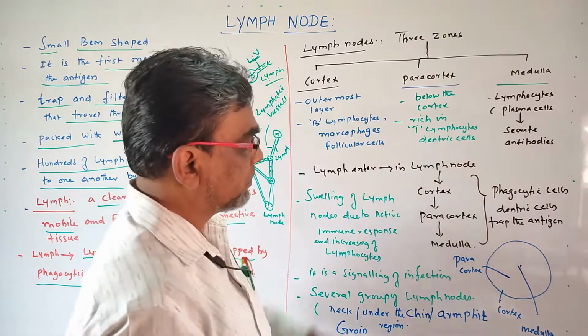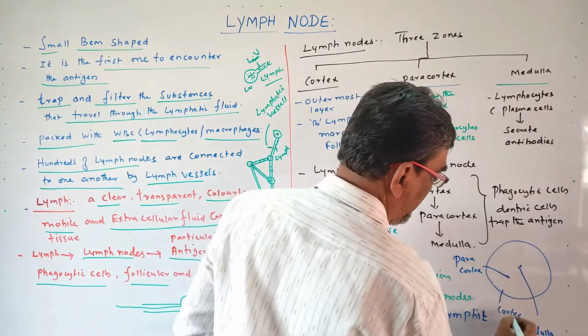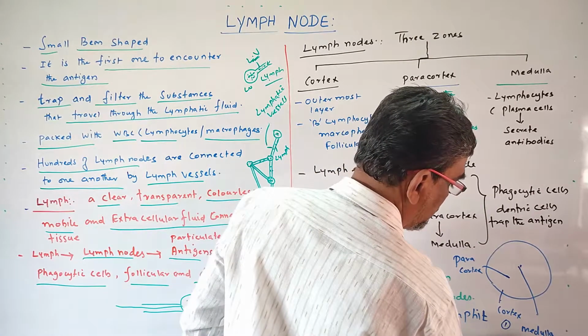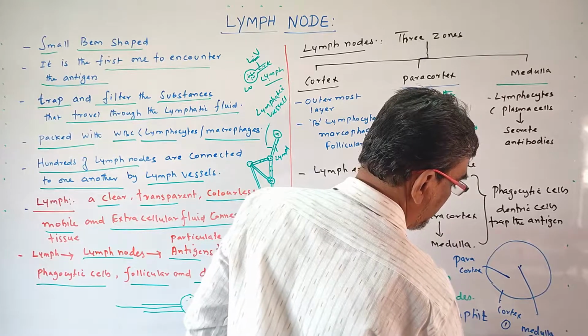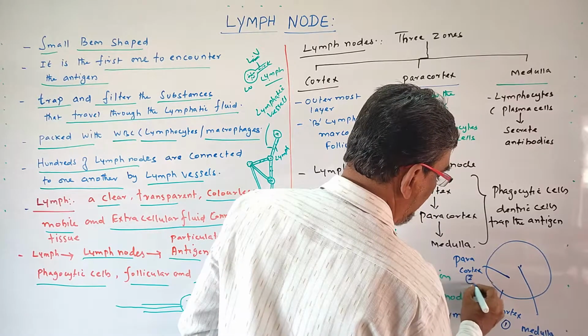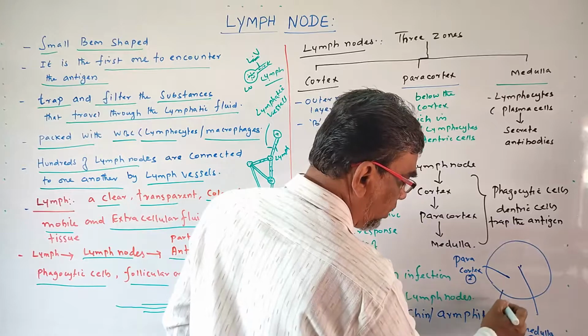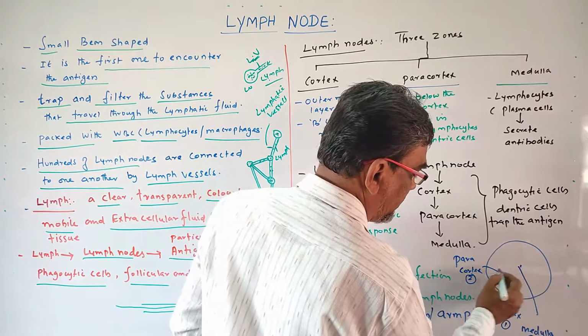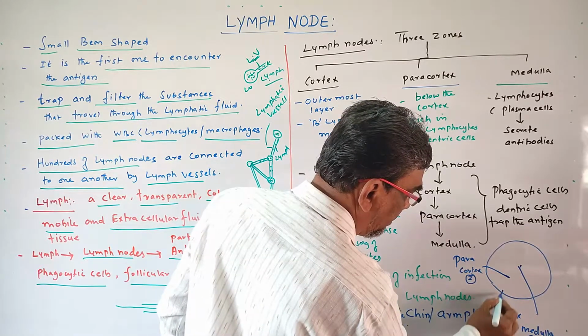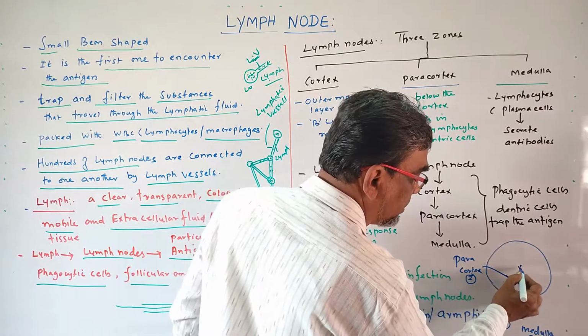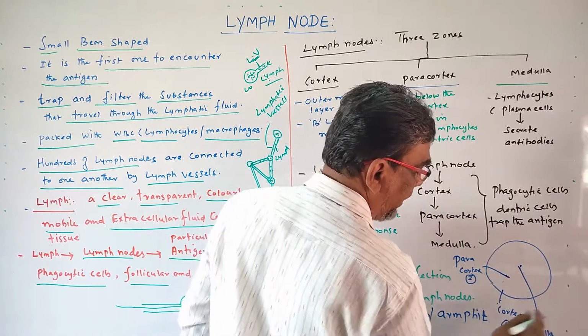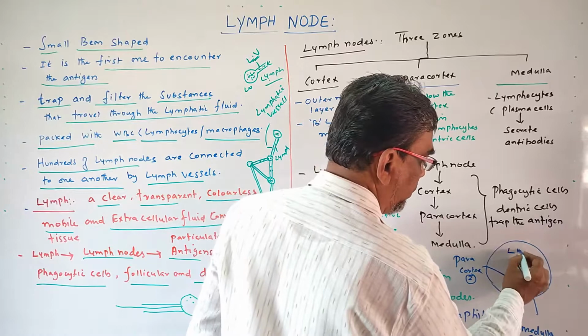Region. So this is paracortex. This is 1 cortex, 3 medulla. This one is 2 paracortex. The cortex is the outermost region. The second one is the paracortex beneath the cortex, and the interior part is called the medulla region. So this is the lymph node.